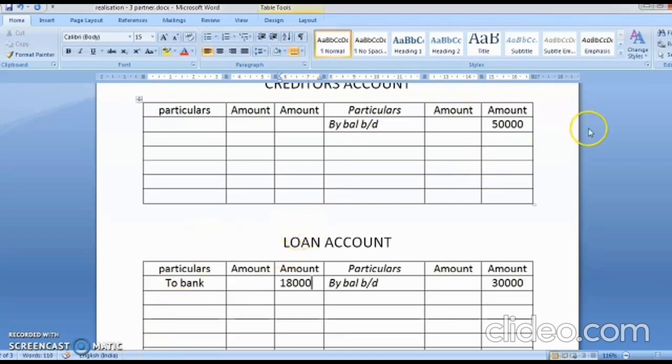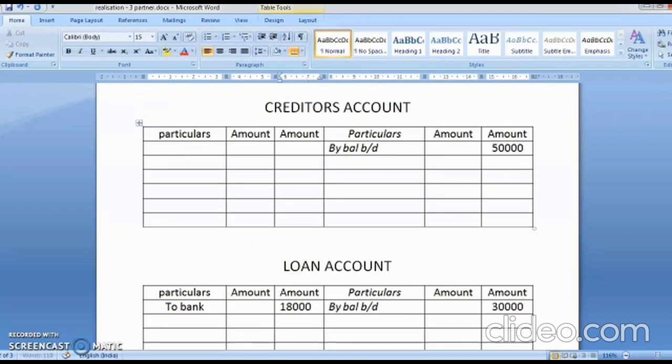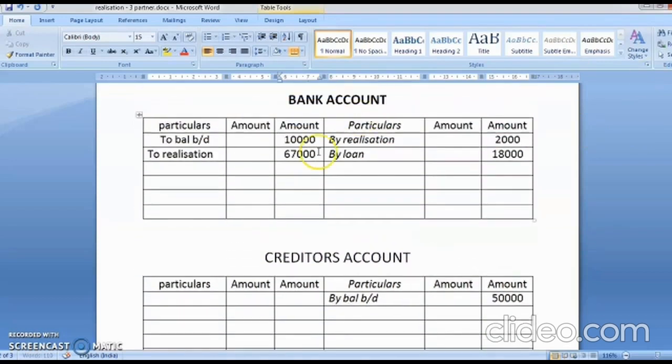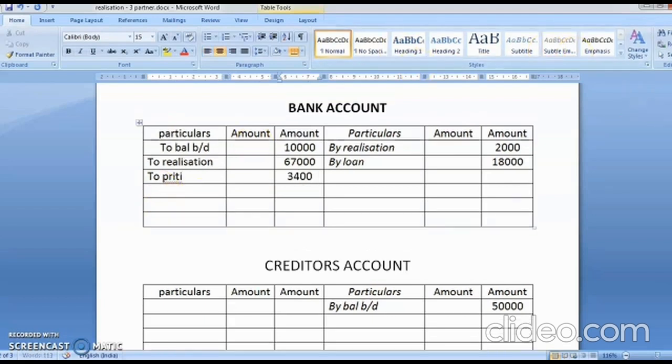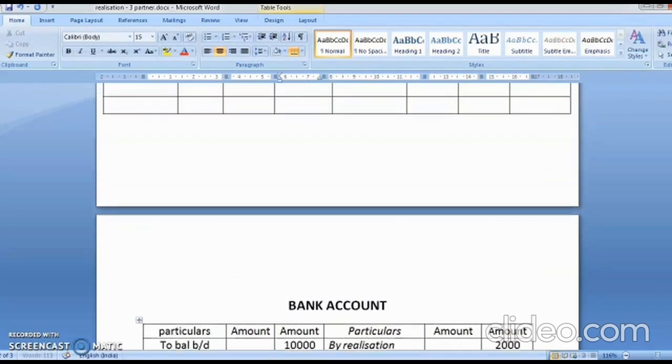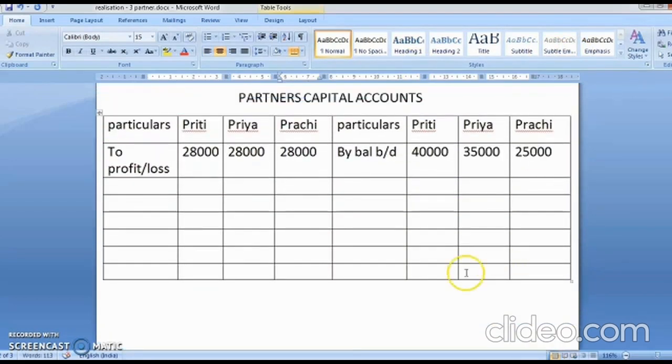So when the cash comes in, what is the entry? Bank account debit to cash, Preeti's account. So you'll write here to Preeti, to Preeti capital account 3,400. Preeti is able to bring this much money. So we're going to write here to Preeti's capital account, and in the capital account it will come as by bank. So it is coming to 3,400.